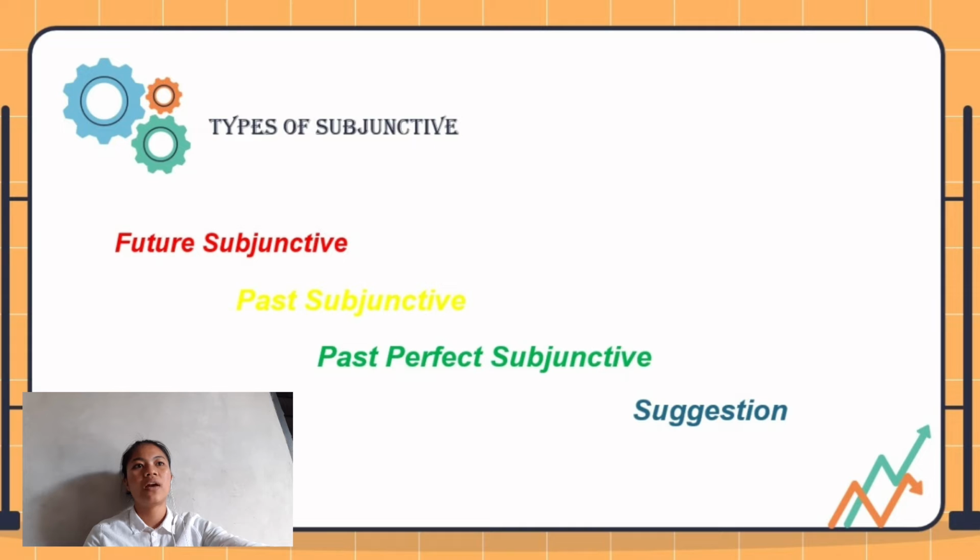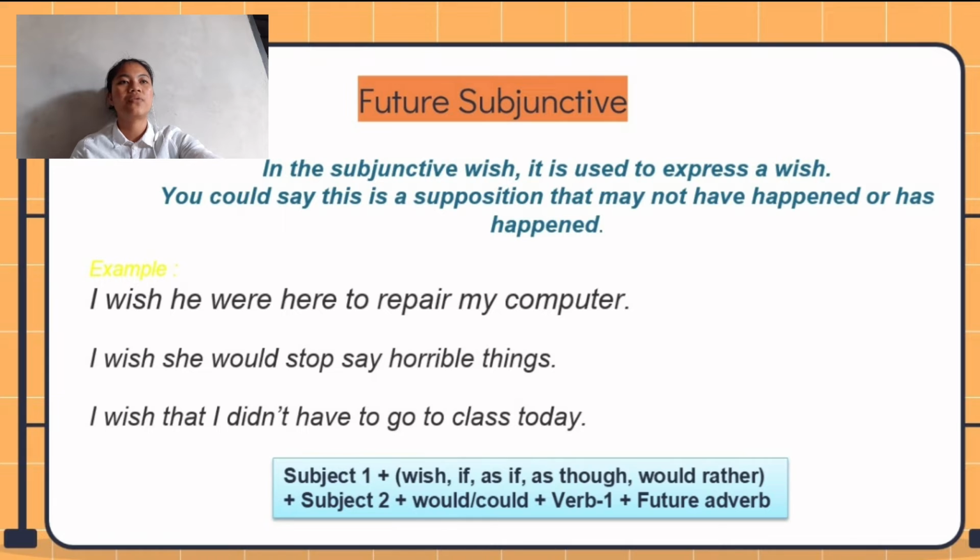And then we have four types of subjunctive here. The first is future subjunctive, then past subjunctive, past perfect subjunctive, and the last is suggestion. First, I would like to explain future subjunctive. The subjunctive wish is used to express a wish.